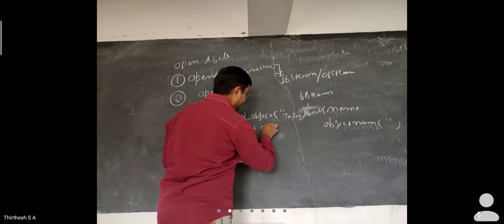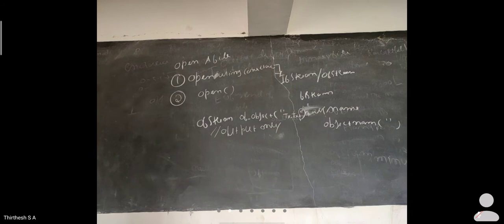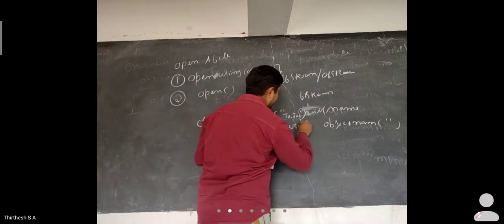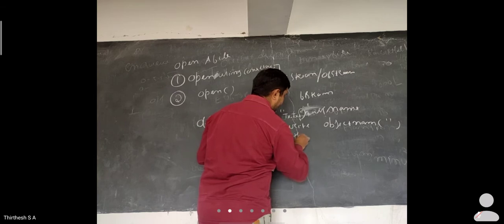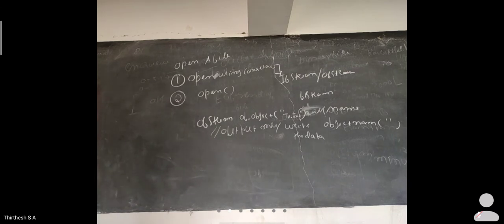Output only. Whenever you use the ofstream class, you use it for output only, which means you can only write the data. Other than that, you can't do anything.